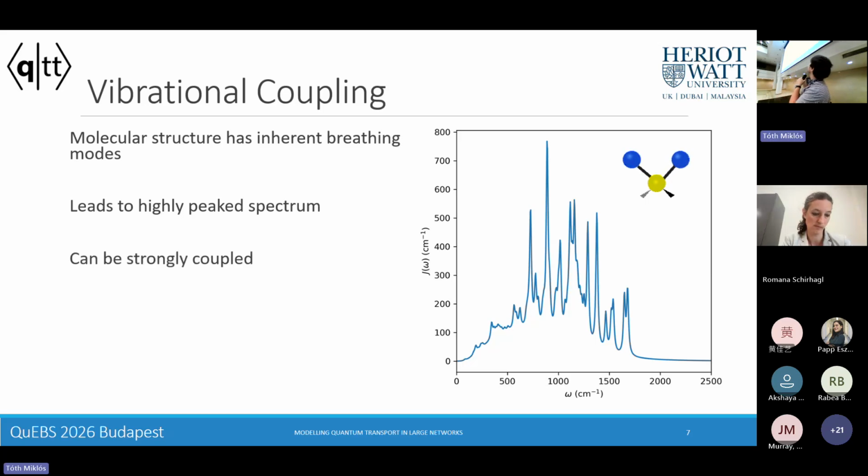And because these breathing modes are necessarily localized where these molecules are, this will lead to strong localization in our network. And this localization ultimately is what's going to break down the superradiance in these networks, because the vibrations are strongly coupled and lead to an effective localization of these eigenstates.